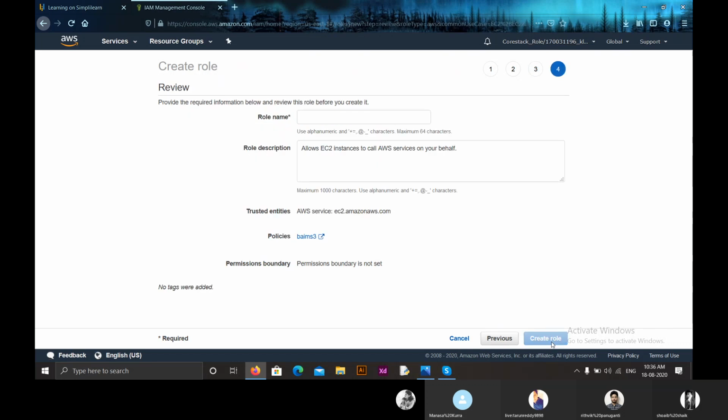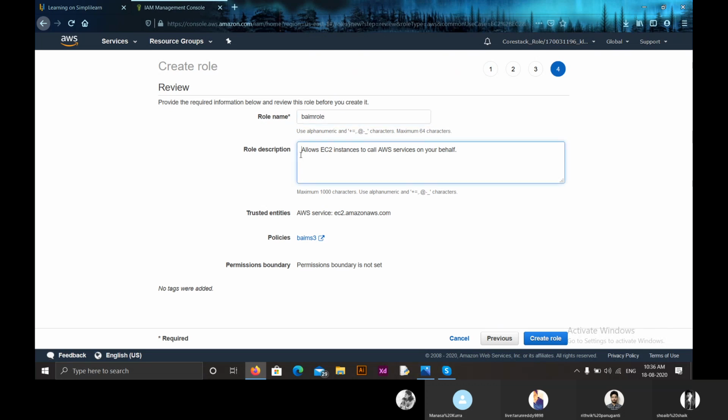Now in the last step, the fourth step, we have to provide a name for our role. I'm giving it as BAIM ROLE. And here you can see the role description. It allows EC2 instances to call AWS services on our behalf. So this is the trusted entity, that is the AWS service, and this is the policy we have attached to this role. Now, in the last step, you have to click on create role.